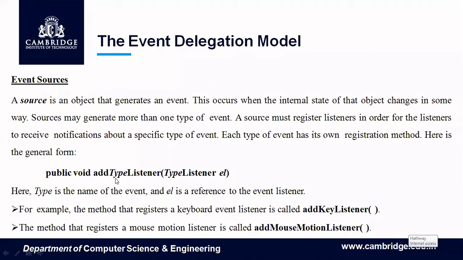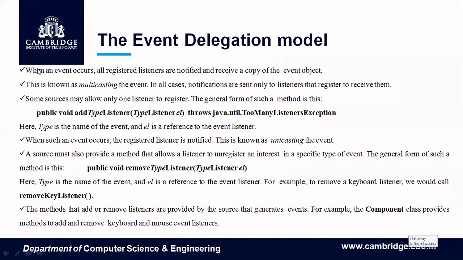So whatever type of event happens, that type should be added. So add type listener is the method. Now, when I add this, whenever a source generates an event, this particular listener will be notified that the event has happened. Suppose you have 3 listeners for the source, all the 3 listeners will be notified. When an event occurs, all the registered listeners are notified and receive a copy of that event object. Since all the registered listeners are notified, this is called multicasting the event.